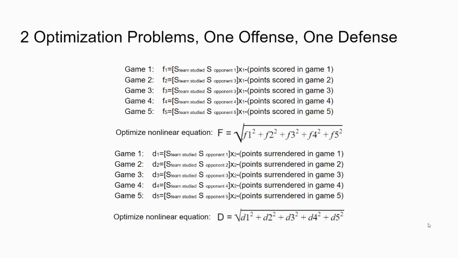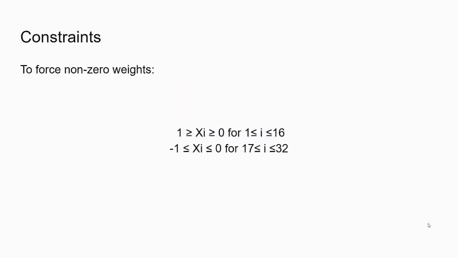We will have two optimization problems, because looking at each team, they will score an X number of points and give up X number of points. The constraints for this optimization will be as follows. For the offensive team stats, they will always be between 1 and 0, and the defensive teams will be between -1 and 0. This is so that certain stats don't get heavily weighted, and we can force as many stats as possible to be non-zero.